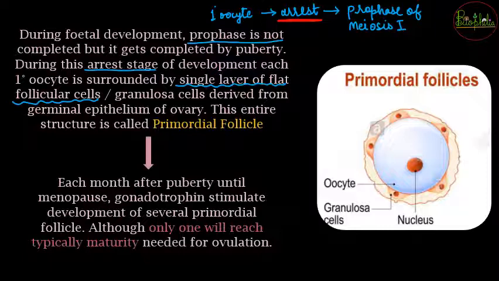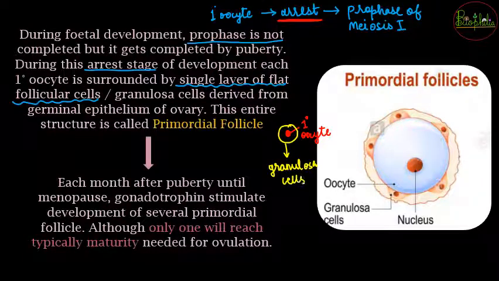और जब वो oocyte के ऊपर, अभी समझो for example this red color dot is going to be your primary oocyte. ओके, primary oocyte के ऊपर जब वो covering आ जाएगी, this covering is going to be of the granulosa cells. The granulosa cells का जब covering आ जाएगा from the germinal epithelium of ovary, the entire structure now is going to be called as primordial follicle. So primordial follicle fourth stage हो जाएगा, that we have studied, when the primary oocyte is going to get covered with a single layer of granulosa cells.